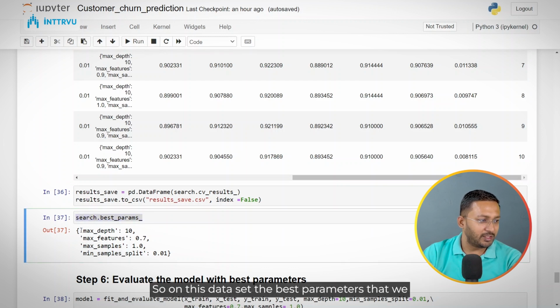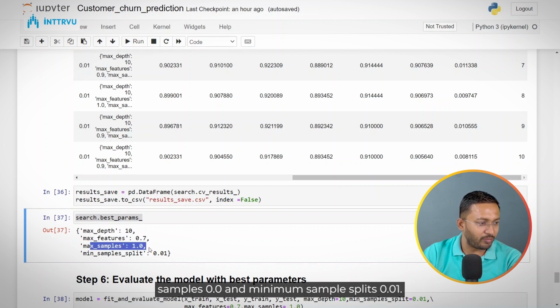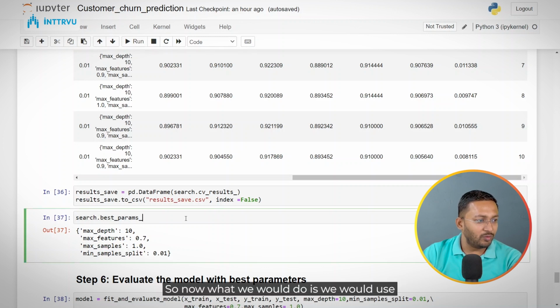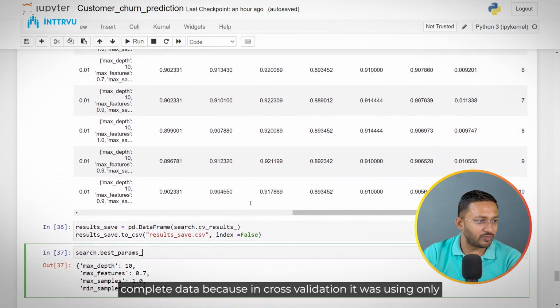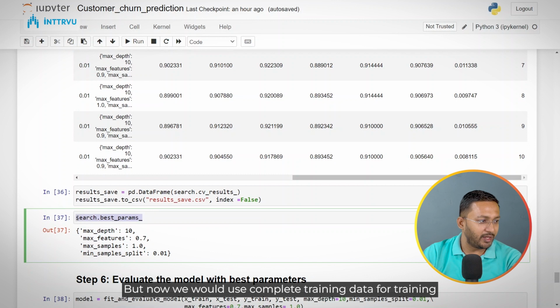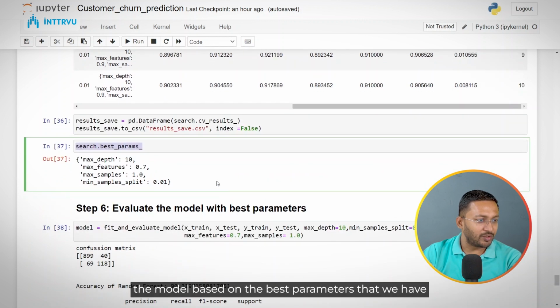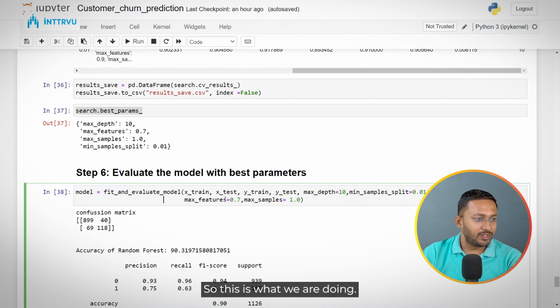So on this data set, the best parameters that we are getting are max depth 10, max features 0.7, max samples 0.0 and minimum sample splits 0.01. So now what we would do is we would use these best parameters and train our machine learning model on complete data, because in cross validation it was using only 4 folds for training and 1 fold for testing. But now we would use complete training data for training the model based on the best parameters that we have found using cross validation. So this is what we are doing here.